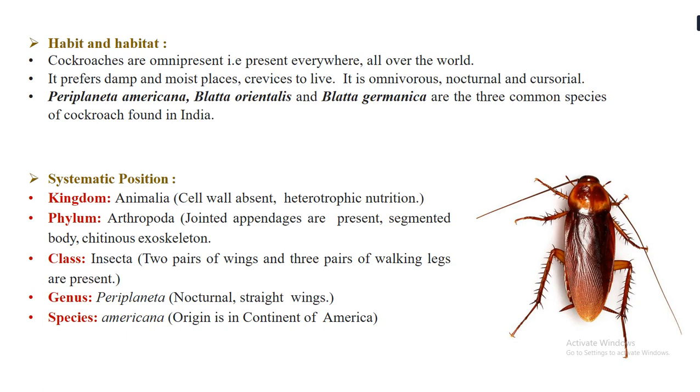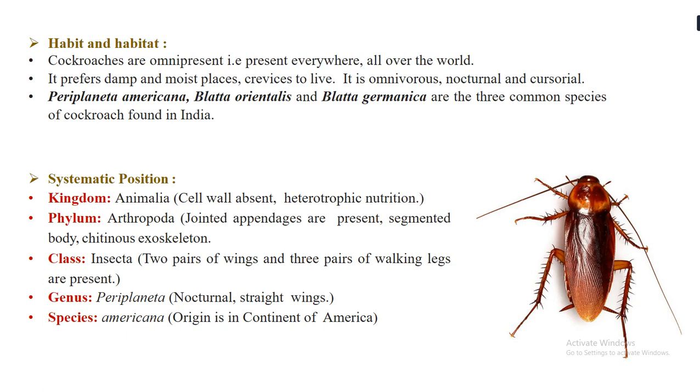And cursorial means they are fast runners. Now, the three common species of cockroaches that are found in India are, the first one, Periplaneta americana, the second one, Blatta orientalis, and Blatta germanica.